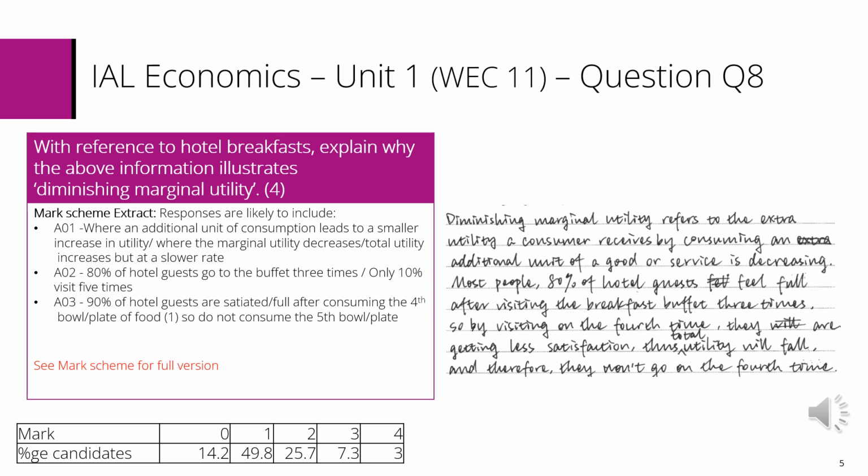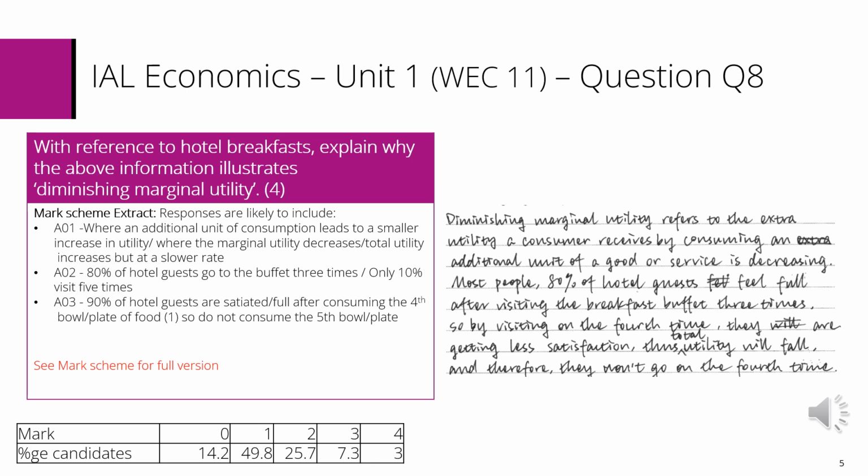The question required students to explain why the case study and associated data illustrates diminishing marginal utility, specifically using context for answers. If we look at the table showing each mark and the percentage of students achieving each mark, we can see that 14.2% scored 0. This is the worst performing question on Unit 1 Summer 2024 for students scoring 0 on any question.